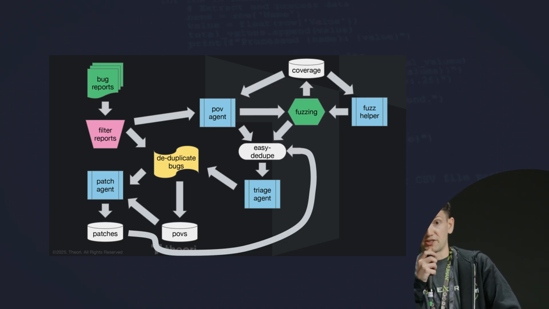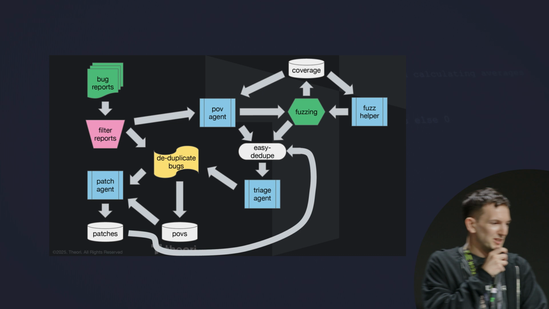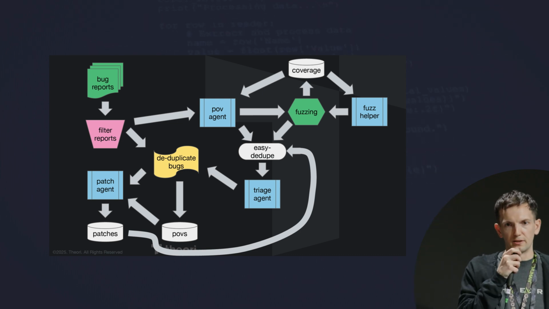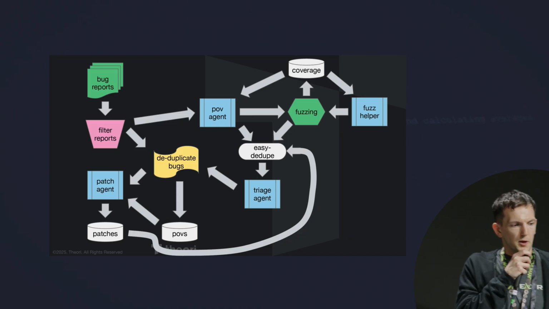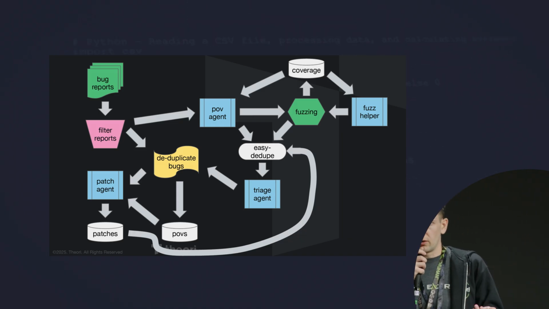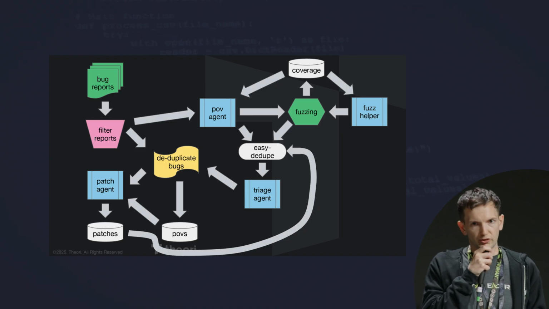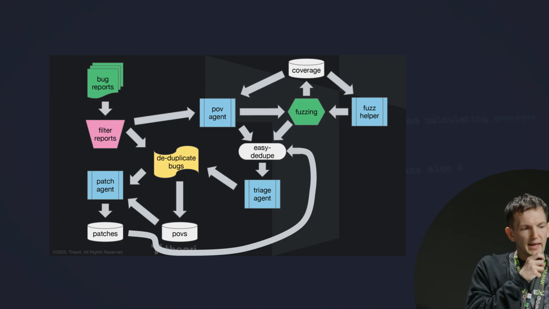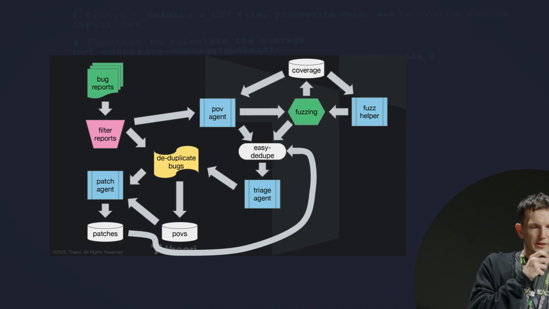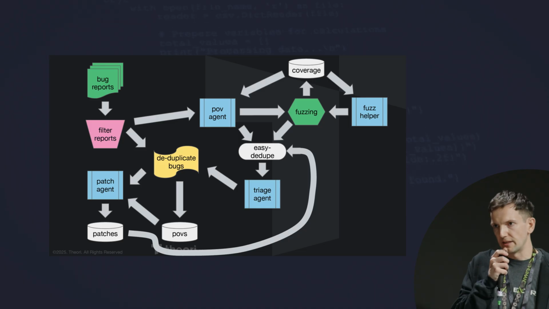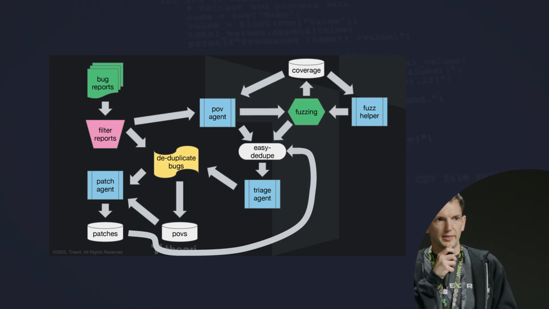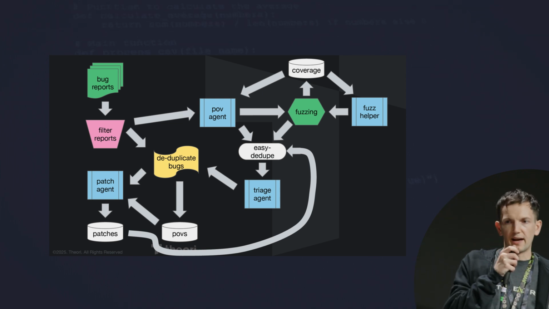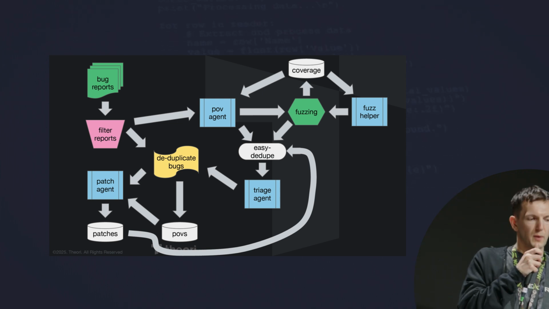Well, we need our patching agent to be doing a good job. So the other thing is we can feed our POVs into it. Obviously, when it started, we might have given it a POV and said, here's the crash you're trying to work on. But we also have this really nice thing where every POV, every patch is associated with a root cause vulnerability. So we can say, hey, my patching agent said that it patched this root cause. I have 15 POVs that I've generated through fuzzing, through whatever, that are all minimized or deduplicated to the same root cause. I will pass that and make sure that my patch patches all of them. Otherwise, I'm going to restart it.